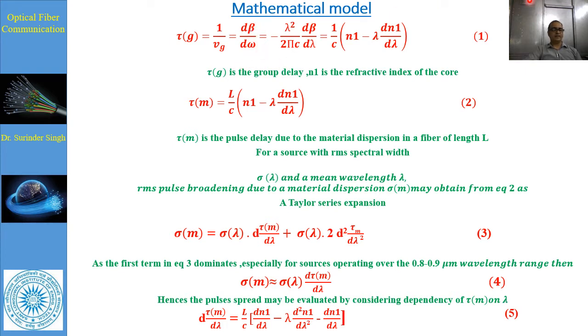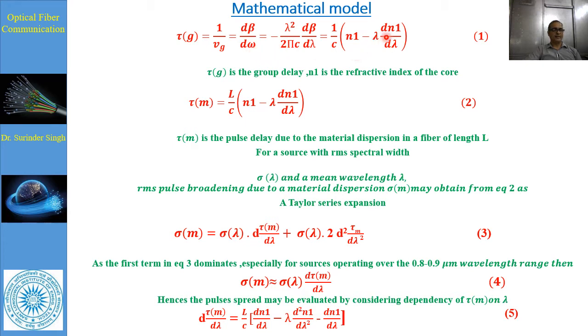Here omega square mu epsilon is equal to k square, or we can also write omega is equal to kc, or k square is equal to omega square upon c square. Now 1 upon group velocity we can write as d beta upon d omega.